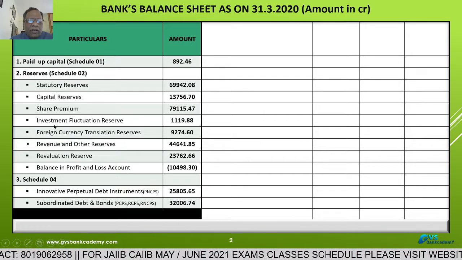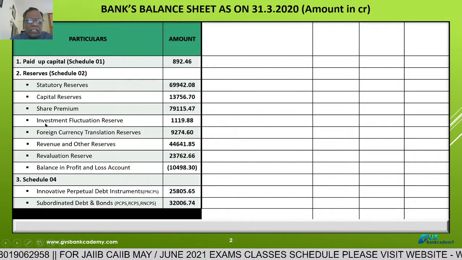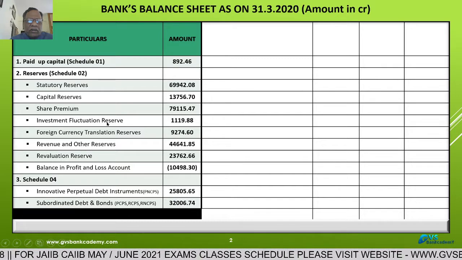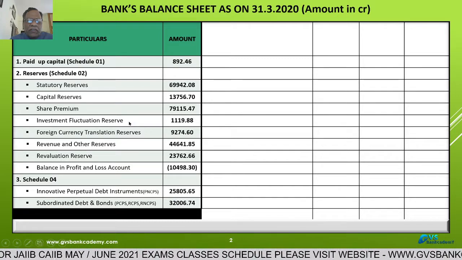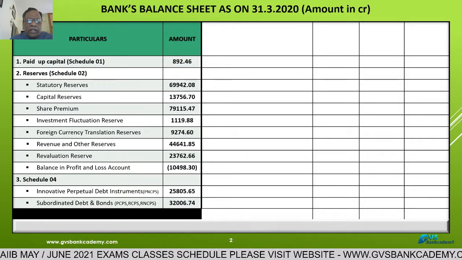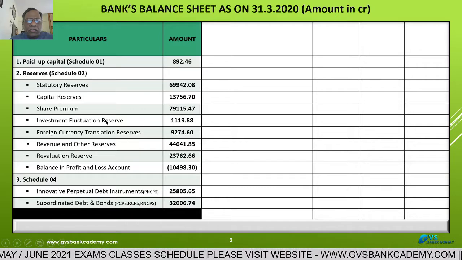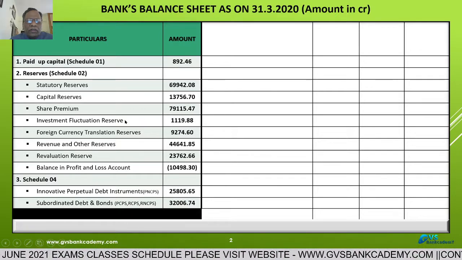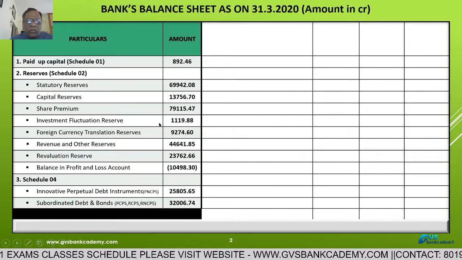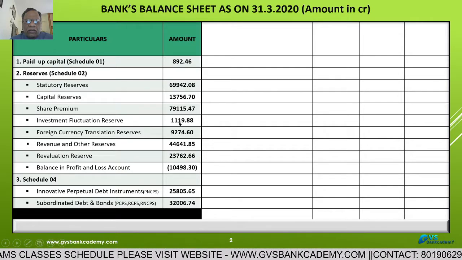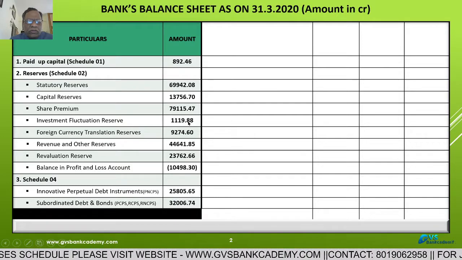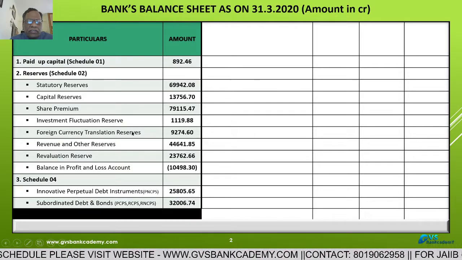Investment fluctuation reserve. As per RBI directives, all banks have to create investment fluctuation reserve on held for trading and available for sale investments category during 31/3/2019 to 2021, over 3 years they have to create 2% of held for trading and available for sale securities. The outstanding amount is 1,119.88 crores.